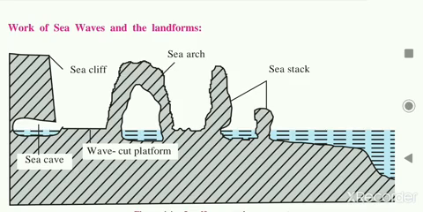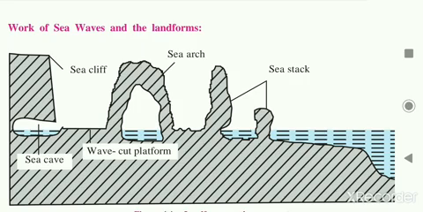Because of the chemical and hydraulic action of sea waves too, erosion occurs, and landforms like wave cut platforms, sea caves, sea arches, sea cliffs, etc. are formed because of the erosional work of sea waves.